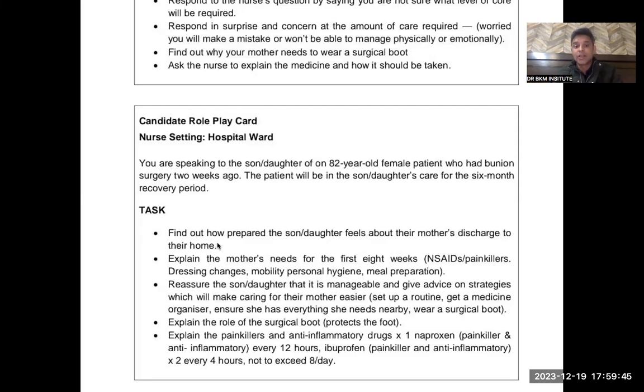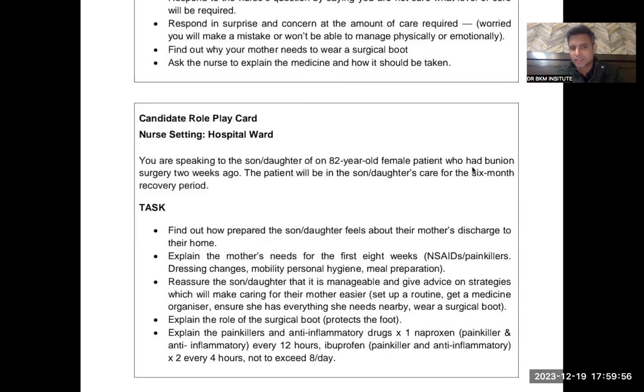So, first point, find out how prepared the son daughter feels about their mother's discharge. So, you will simply ask, good morning, my name is Bhupesh, and now your mother has already undergone this bunion surgery. It has been 2 weeks, so now she is ready for the discharge. So, how are you feeling about it? Well, nurse, I am very happy that my mother is getting discharged, this and this thing.